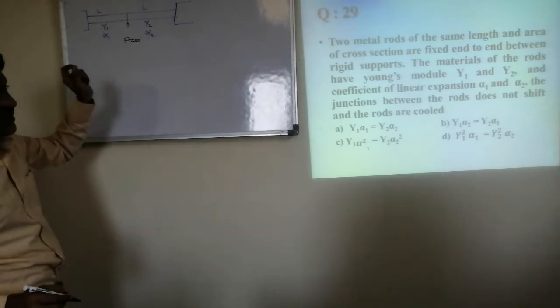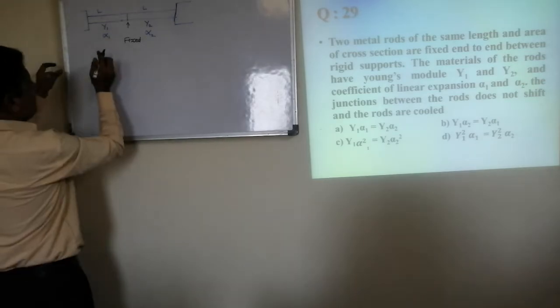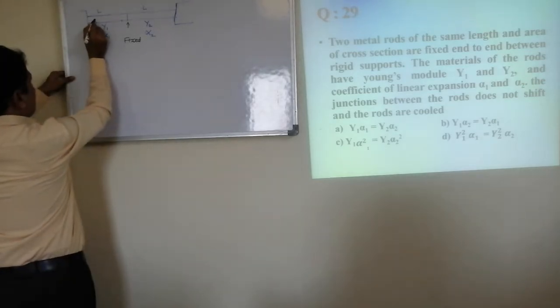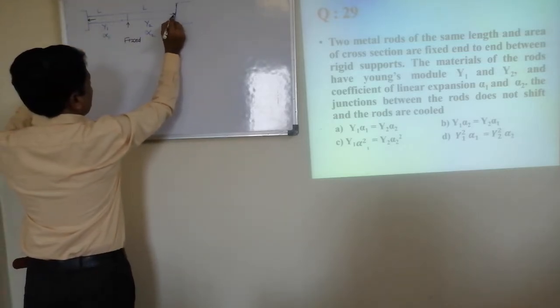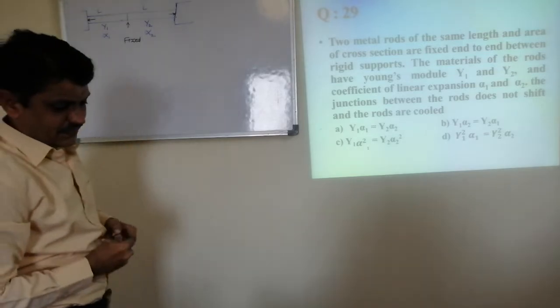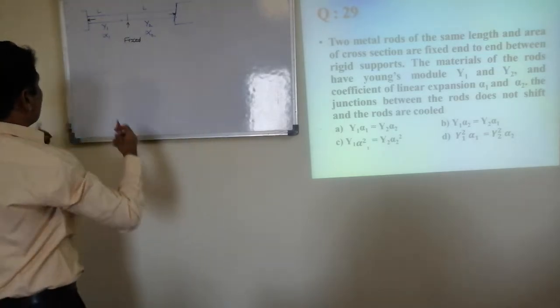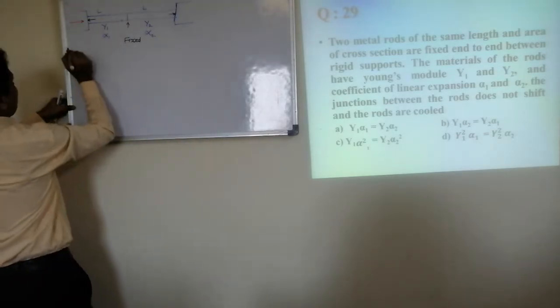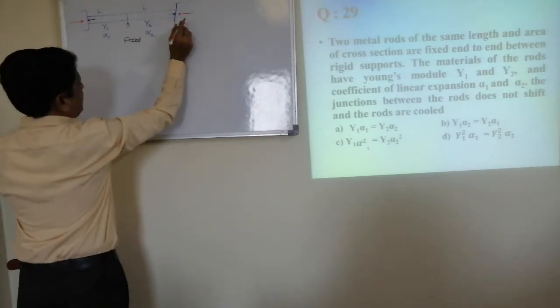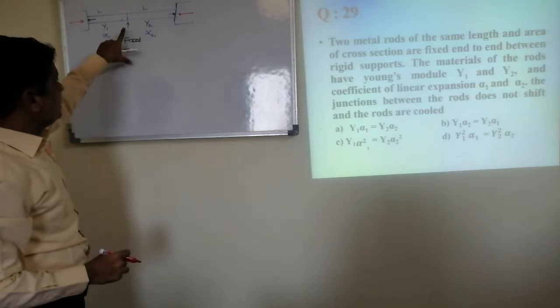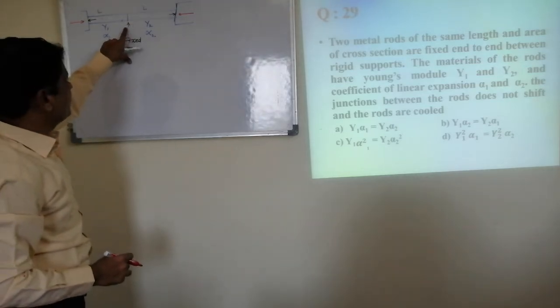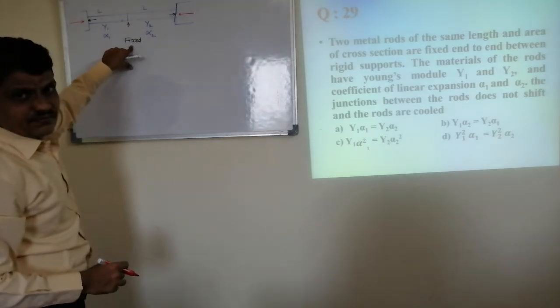As I told in thermal stress, whenever it is heated, this rod will try to push this side and this end will push this side. And the rigid supports will push back. Now this junction should be fixed, does not move.